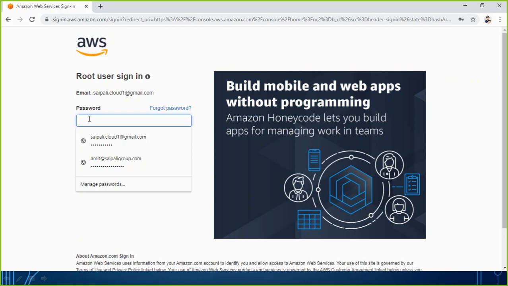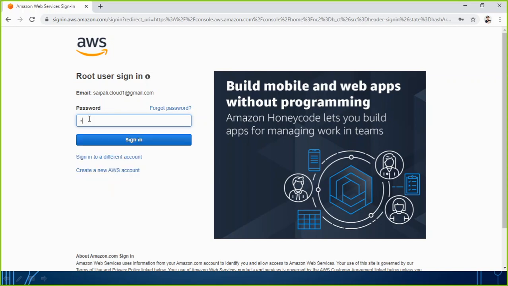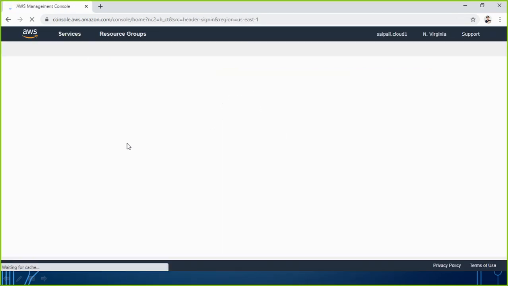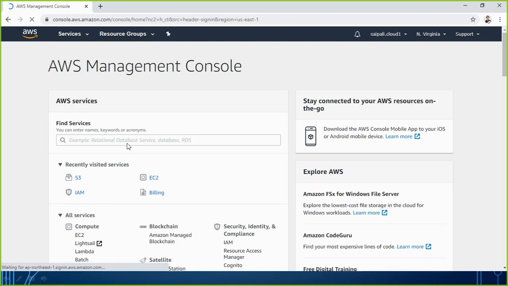This is the method by which I actually use AWS. Then I just click on sign in. So this is how we get the console.